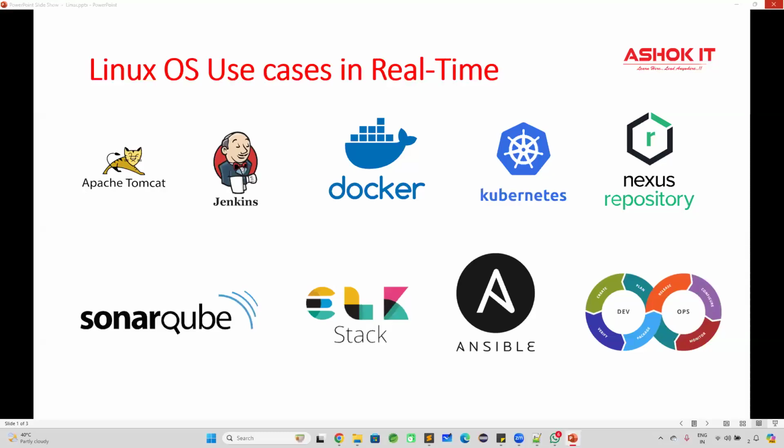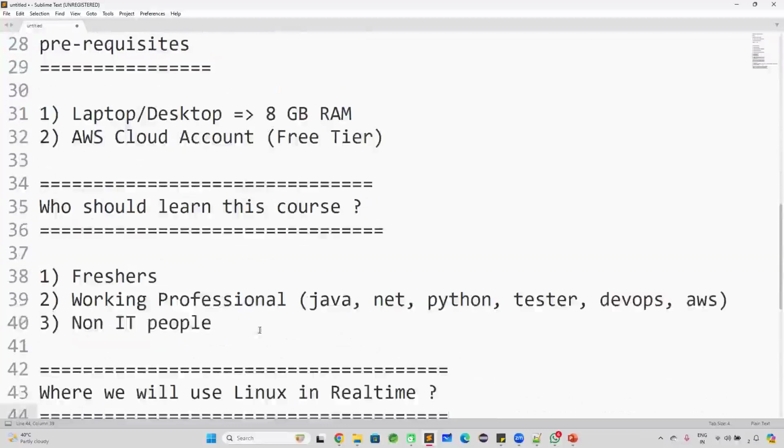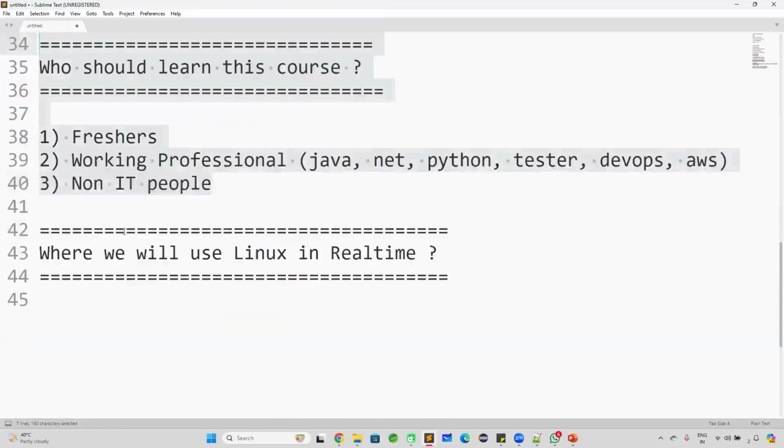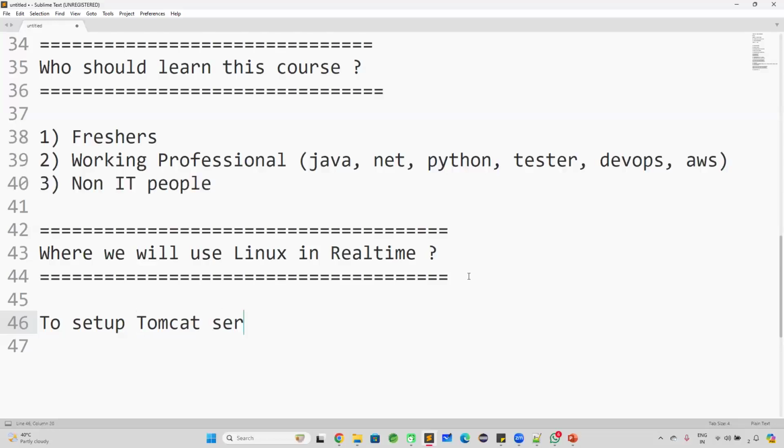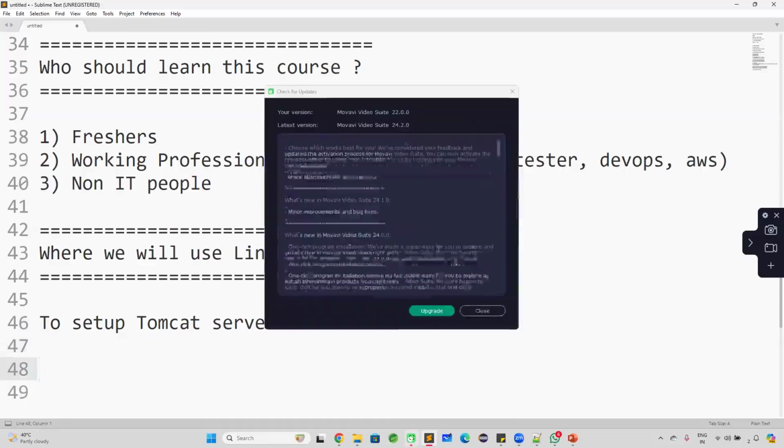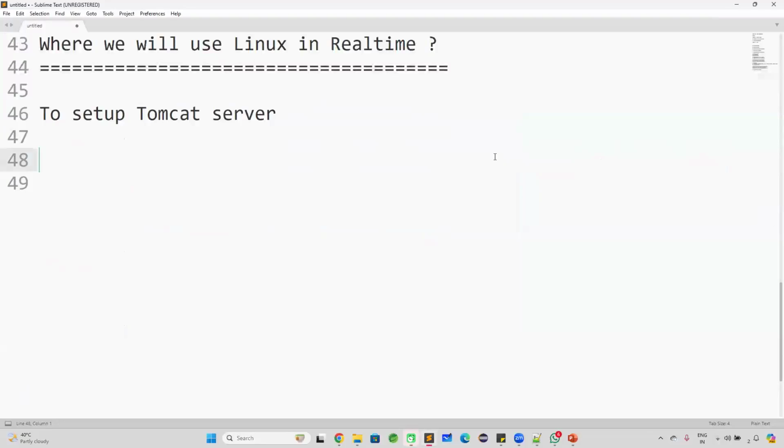Okay, guys, are you able to understand my point? So where do we use the Linux operating system in real time? To set up the infrastructure required for the project, we are going to use the Linux operating system. I hope you got the clarity. What are the prerequisites for this course, who should learn this course, and where we will use Linux in real time. We use Linux to set up a Tomcat server. We use a Linux machine to set up a Jenkins server.